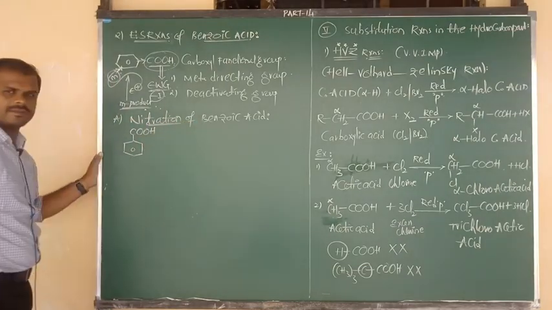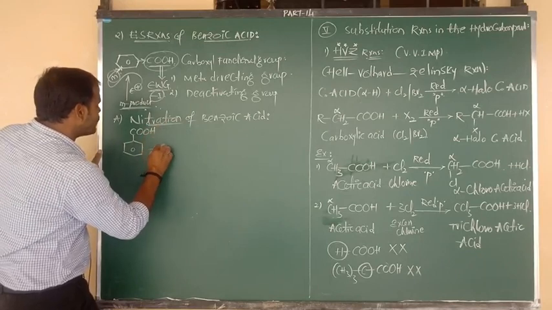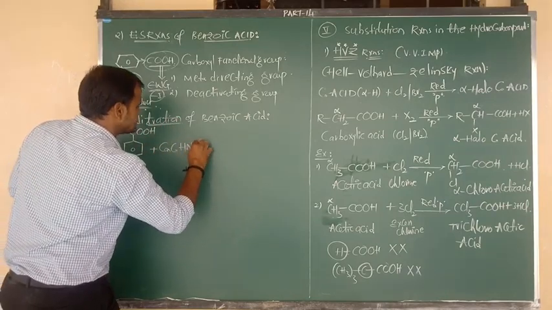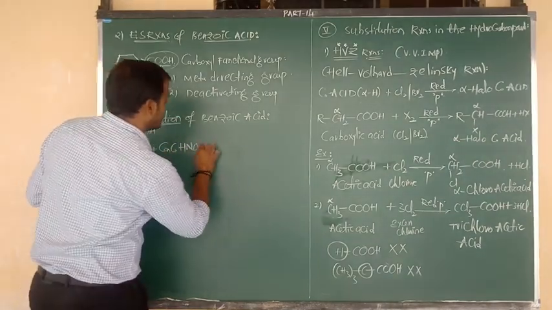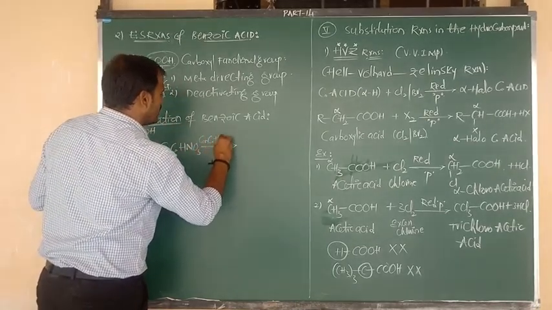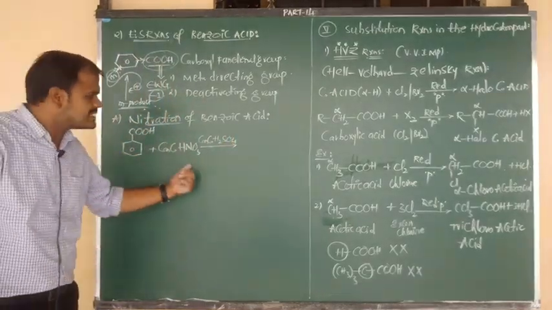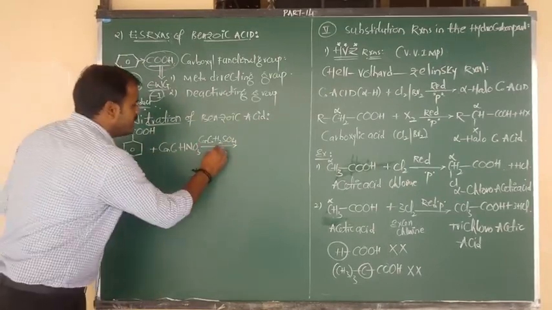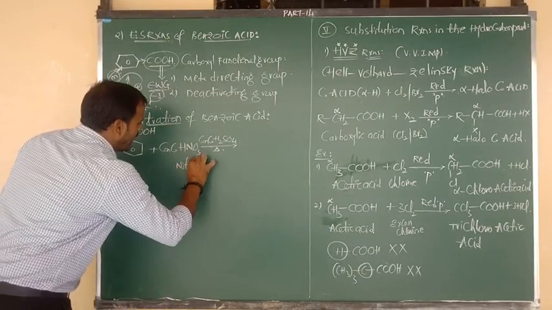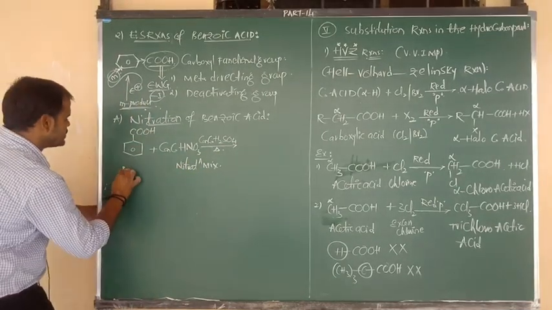It undergoes reaction with nitration mixture. So what is the formula of nitration mixture? We can consider concentrated nitric acid, and along with this the reagent is concentrated H2SO4. A mixture of concentrated nitric acid and concentrated sulfuric acid in a 1:1 ratio is known as nitration mixture. And what is the name of this reactant? Benzoic acid.